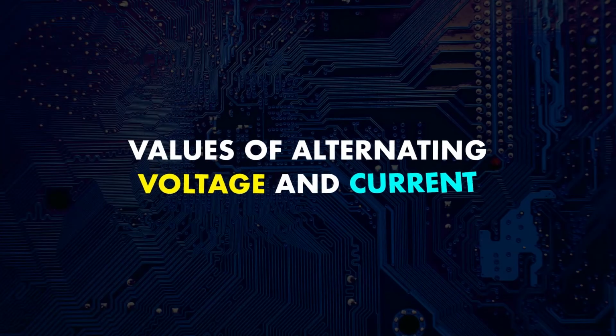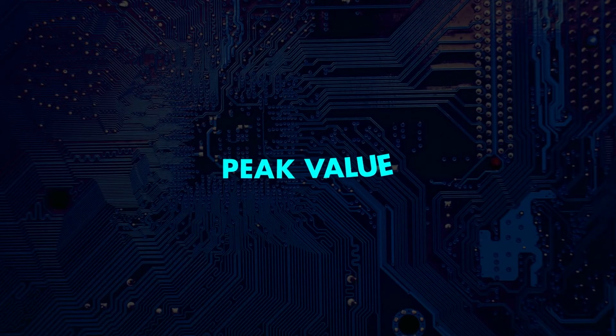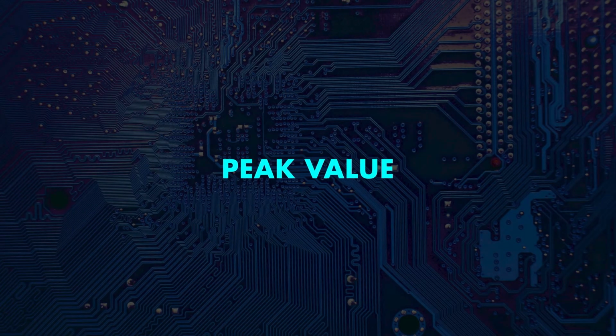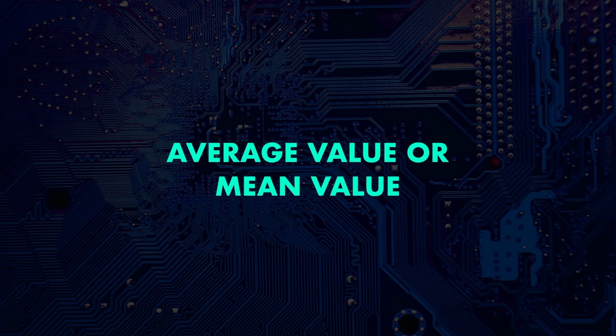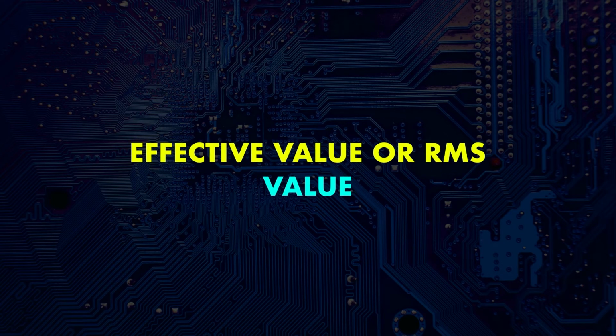Now we have to understand the values of alternating voltage and current. The voltage and current in a DC system are constant, so there is no problem of specifying their magnitude, whereas in an AC system, the alternating voltage and current vary from time to time. Hence, it is necessary to explain the ways to express the magnitude of alternating voltage and current. The following three ways are adopted: first is the peak value, second is the average value or mean value, and third is the effective value or RMS value. RMS means root mean square value.